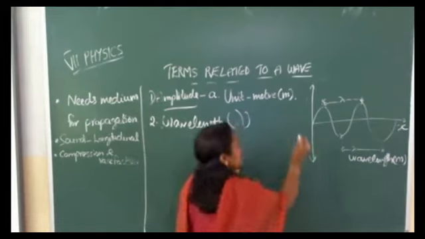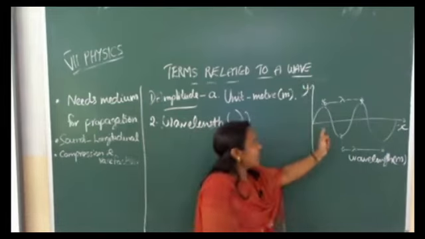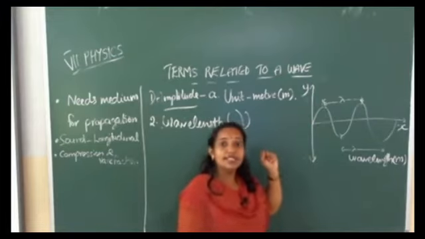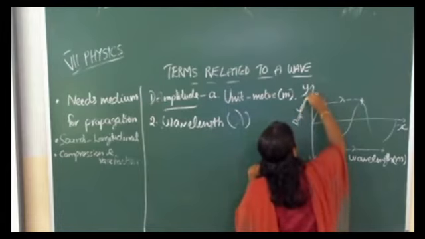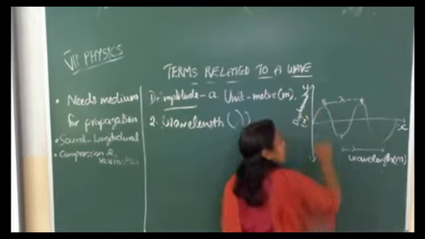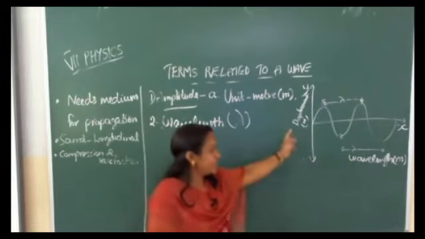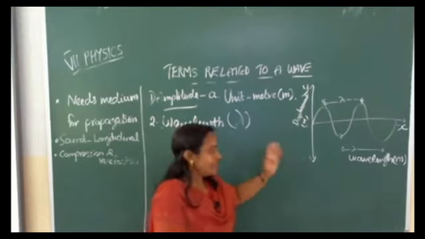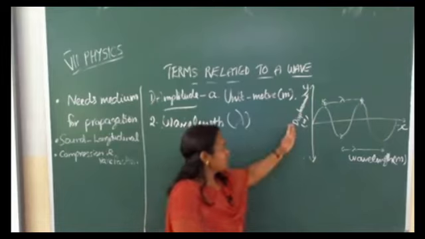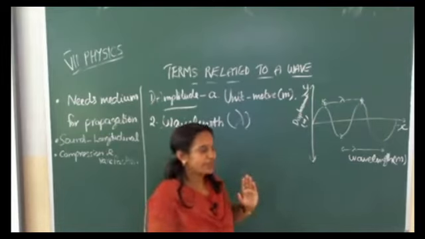And y-axis, which quantity are we plotting? Here the amplitude, that means displacement. That also in meter. So this we can call the displacement distance graph also. Wavelength means distance, so this we can call the displacement distance graph.